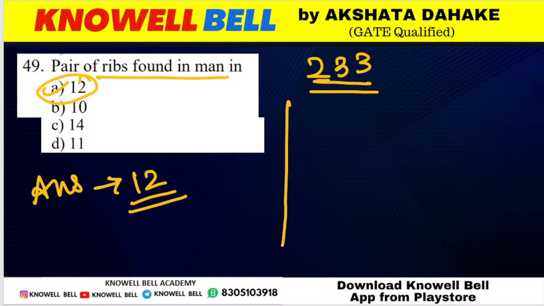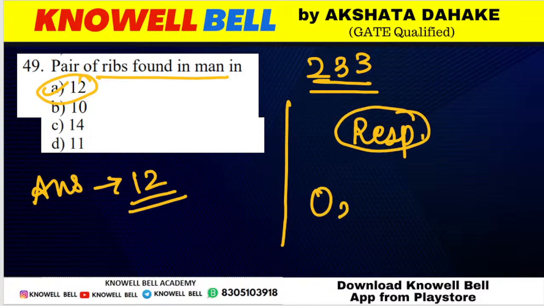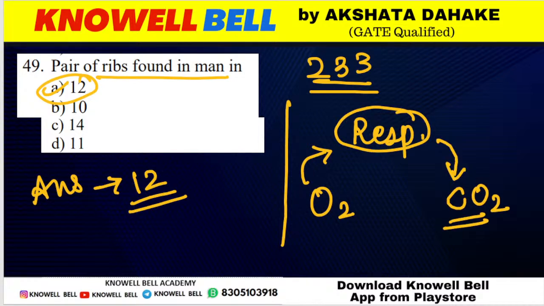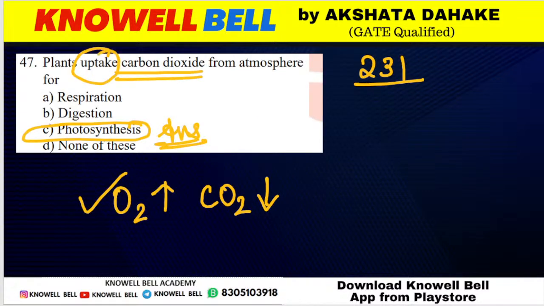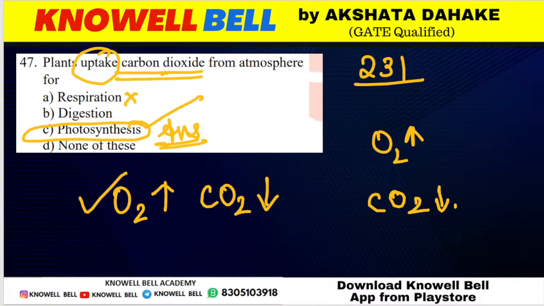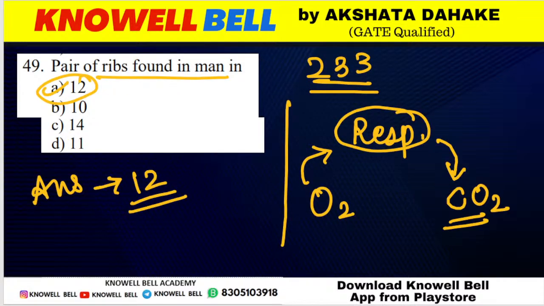Have a look, Pranush, over here. Any living organism, कोई भी living organism जब क्या perform करेगा? When any living organism will perform respiration, the organism will breathe in or intake oxygen and it will give out carbon dioxide. Okay, this is clear. It will always exhale or give out carbon dioxide. Question ने आपको क्या पूछा था? For which purpose plants uptake? Uptake means for which purpose plants intake carbon dioxide. Carbon dioxide को वो क्यों लेते हैं? So they are not taking it for respiration. For respiration we need oxygen. Carbon dioxide we give out. They need carbon dioxide to perform photosynthesis. Okay, so what will be the correct answer? Photosynthesis will be the correct answer.